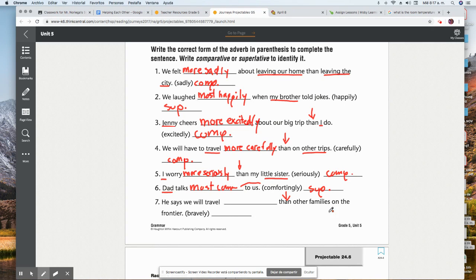In this case, other families means more than two, right? It's plural. We're comparing the way he travels with many families. So in this case, we need the superlative form, most bravely.